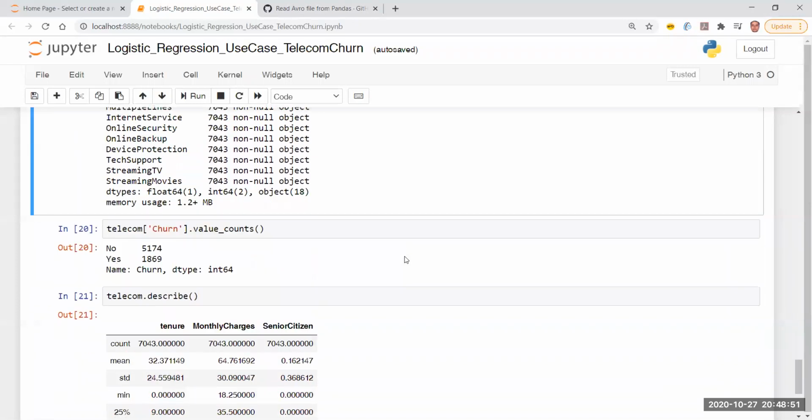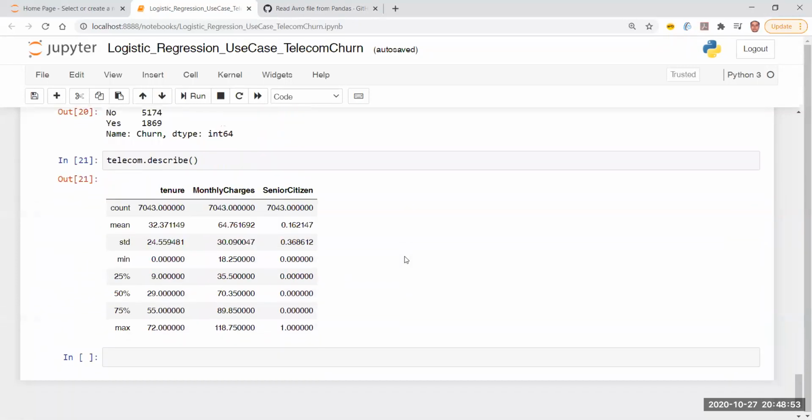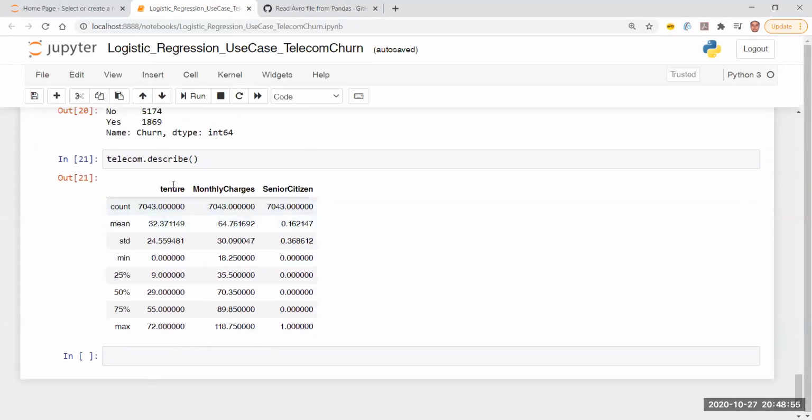Okay, I think we can continue. So the last thing before we start as of now is that we started to look at the description of the fields. Now clearly there are a few things which we can find out. So these three are the numeric fields, right? So they have no null fields, which is very good.